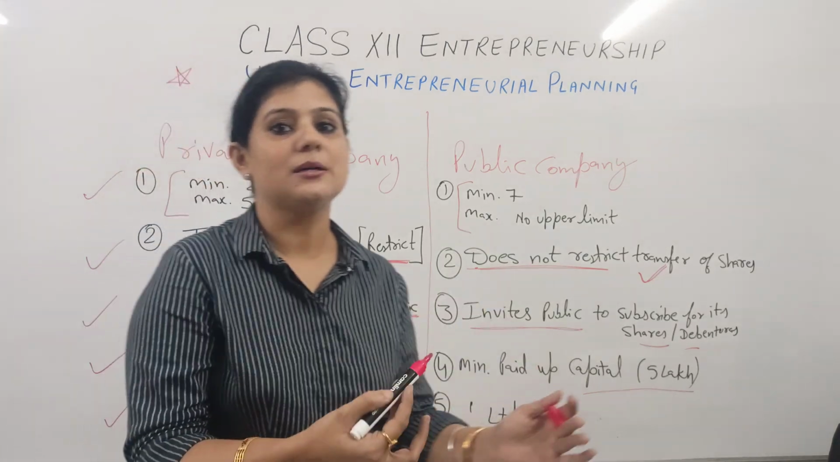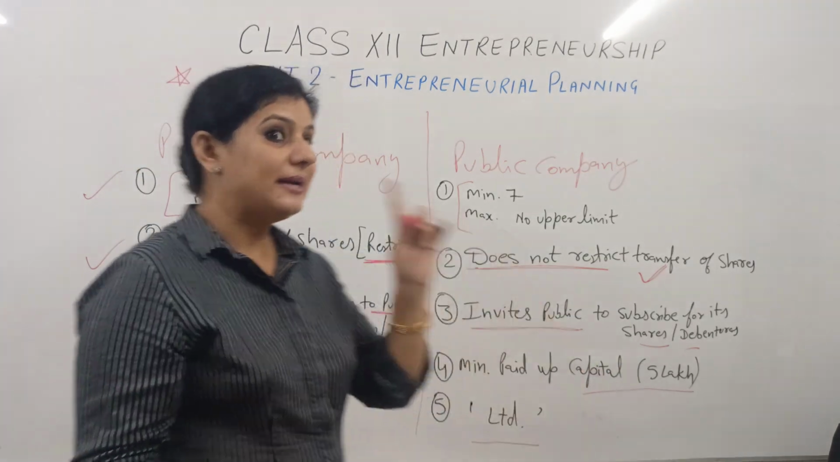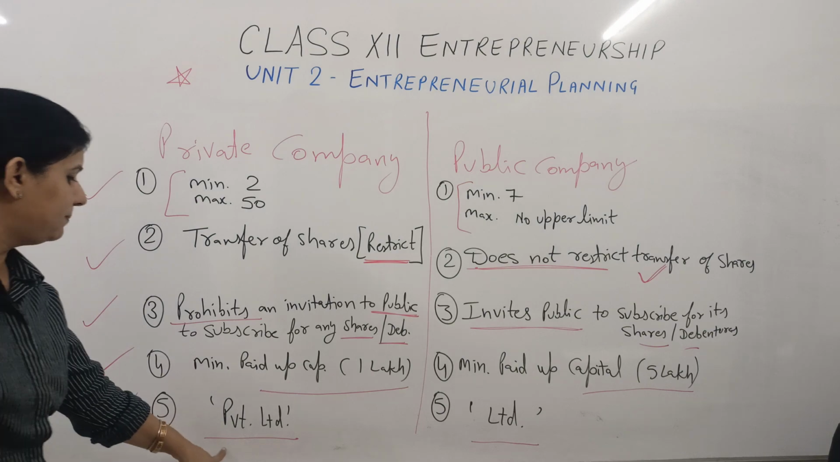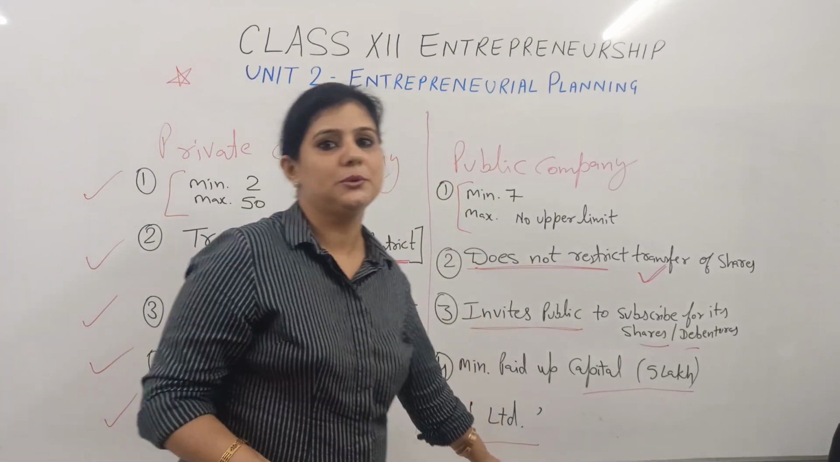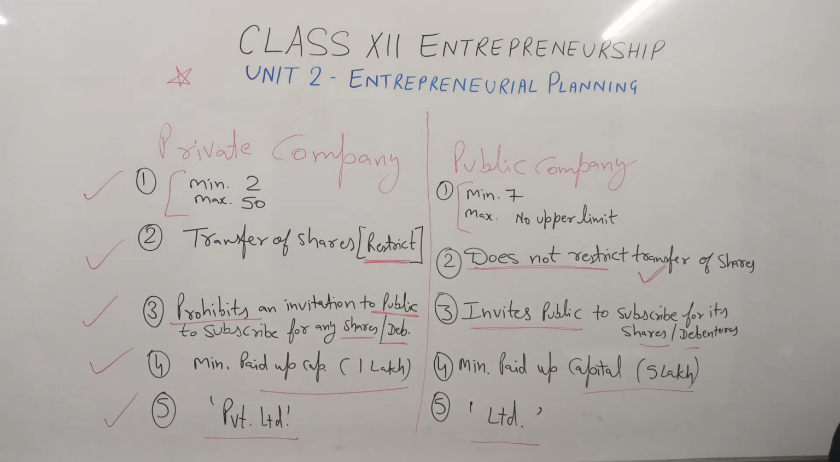How do you recognize a company is private or public? By its name. Private company writes PVT limited, private limited, and public company always writes limited only, LTD. So this is the difference. Note it down, how you identify different companies on the basis of these different points.